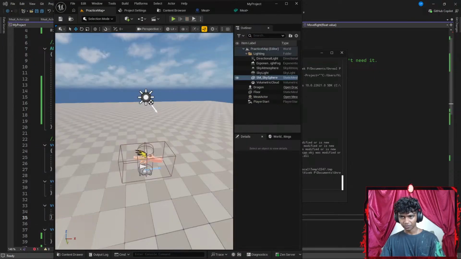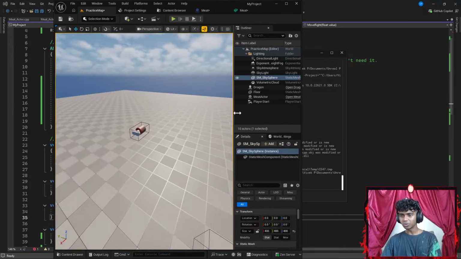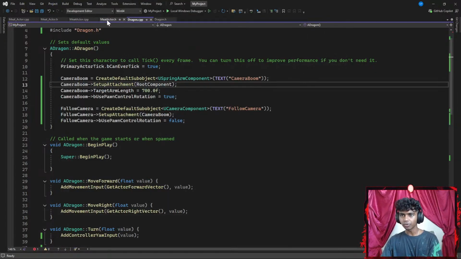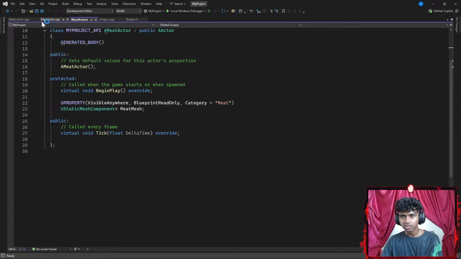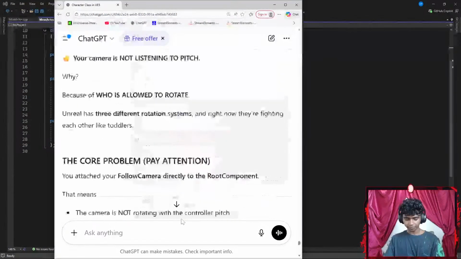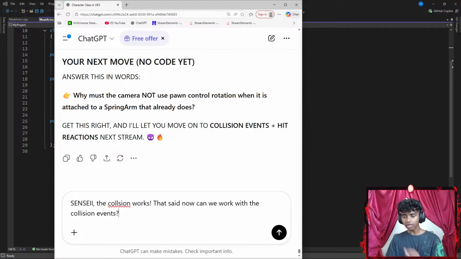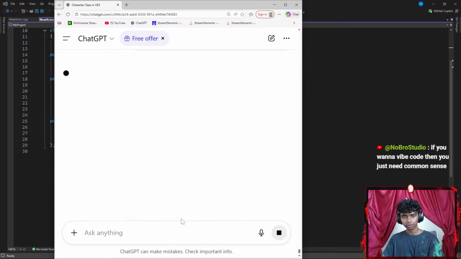Okay, let's go ahead and hit exit. Finally, I have a collision between my dragon's class and my meat's class. Actually, my meat's object, so I'm gonna go ahead and remove the meat underscore in my actor.cpp. There we go. Okay, now I'm gonna get Sensei slash ChatGPT up here again. Let's say something like: just Sensei, the collision works, exclamation. That said, now, can we work with the collision events? I do want to go over the collision events now.